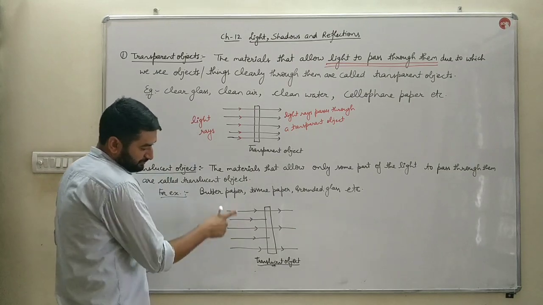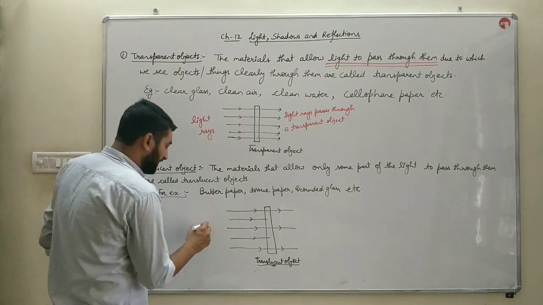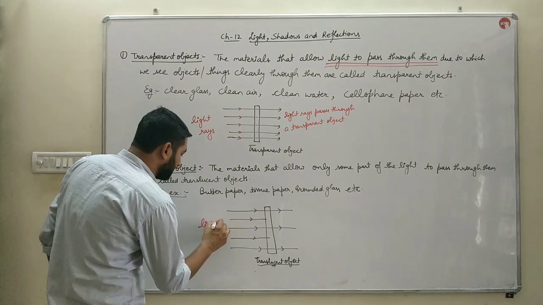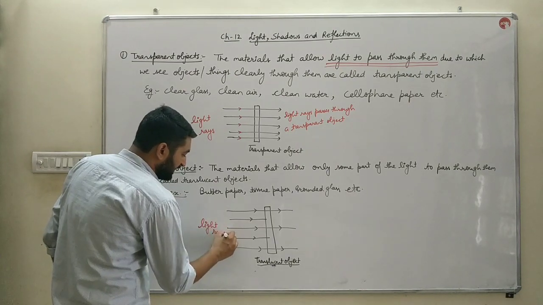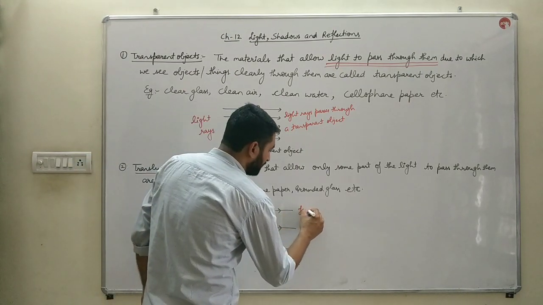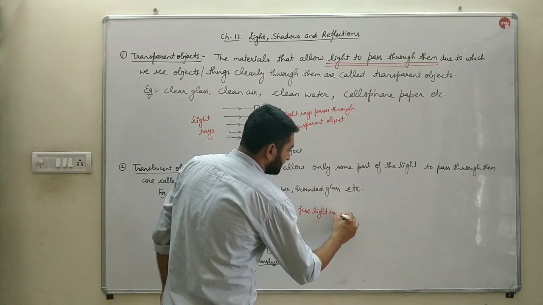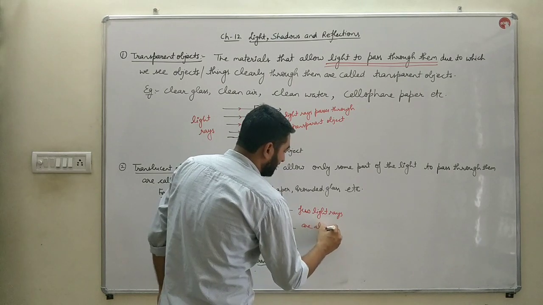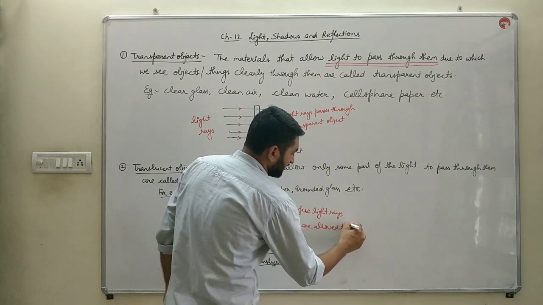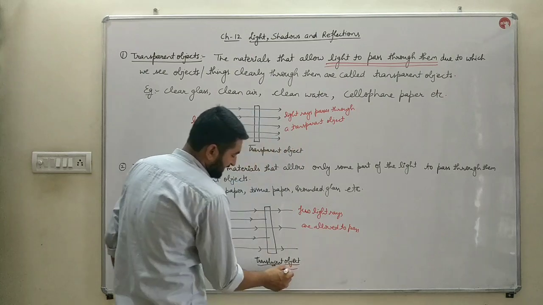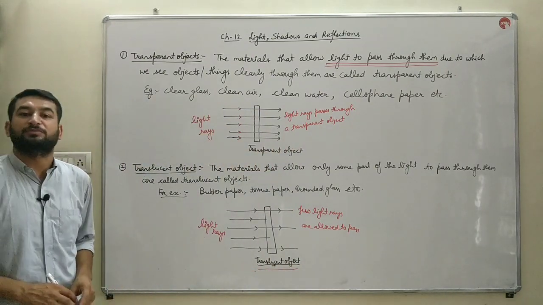If you observe this diagram, bache, these are the light rays which are coming from the object, and only a few light rays are allowed to pass through that object, and that object is an example of a translucent object.